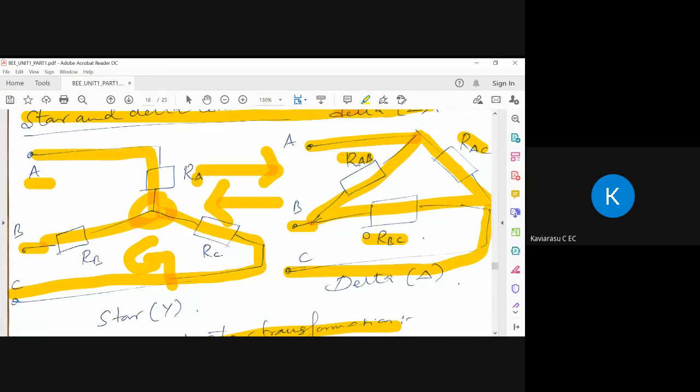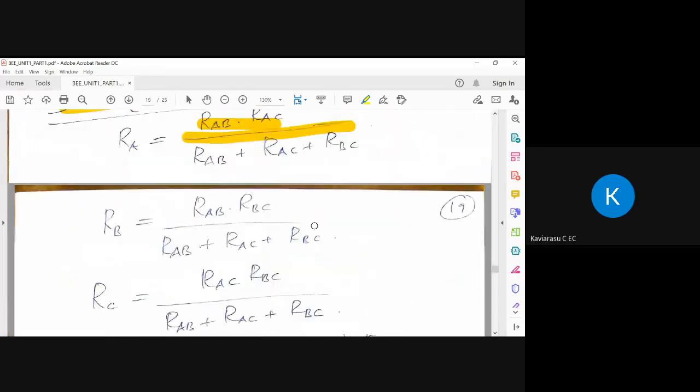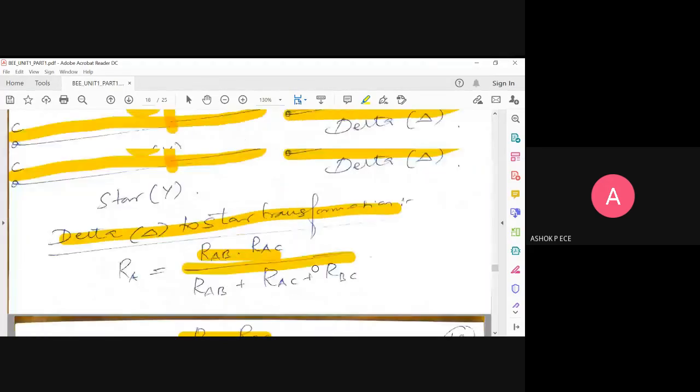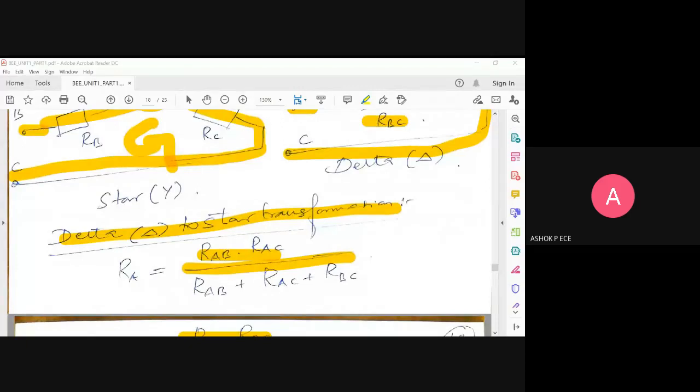RBC into RAB divided by the addition of all, correct? Yes, sir. The answer is correct. RAB into RBC by the addition of everything. You are able to understand delta to star.